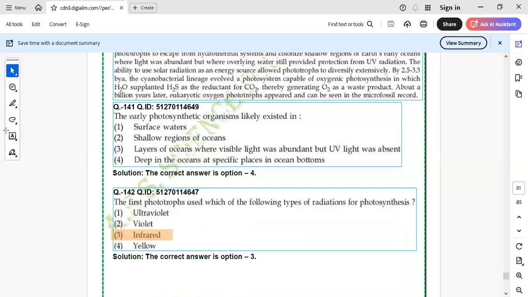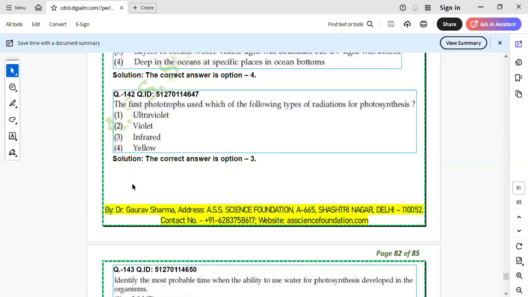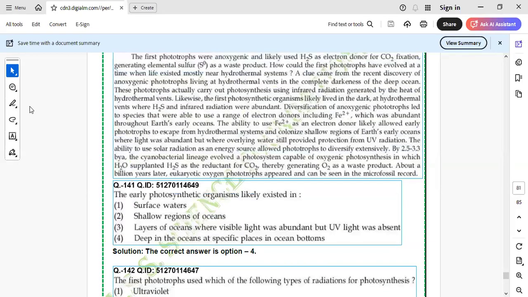Moving to question number 143. They say identify the most probable time when the ability to use water for photosynthesis developed in the organism. Only one place they have given the line: by 2.5 to 3.3 billion years, the cyanobacteria lineage evolved a photosystem capable of oxygenic photosynthesis in which water supplanted, means replaced, H2S as a reductant for CO2.